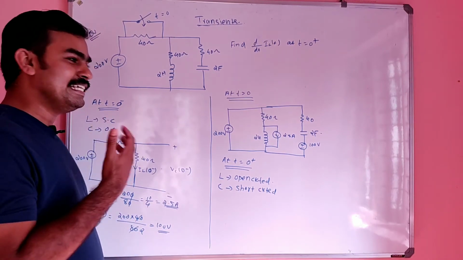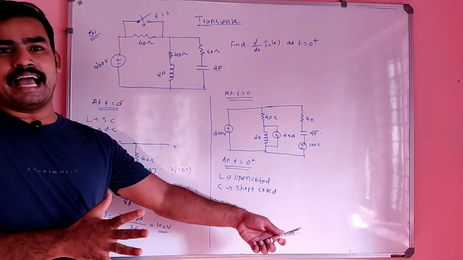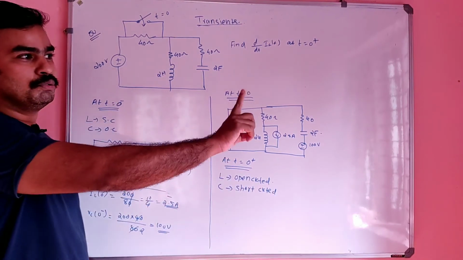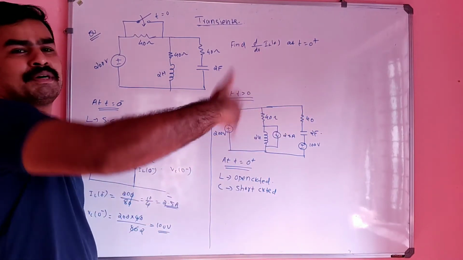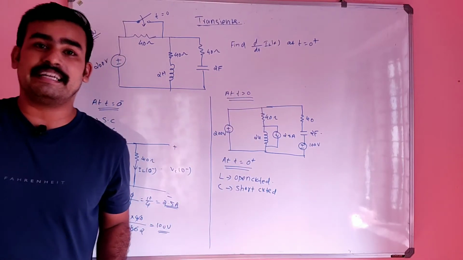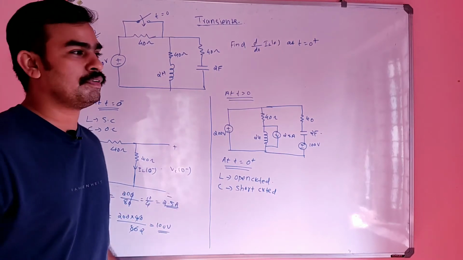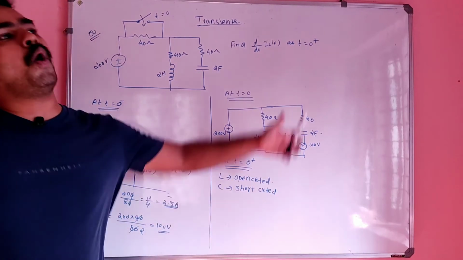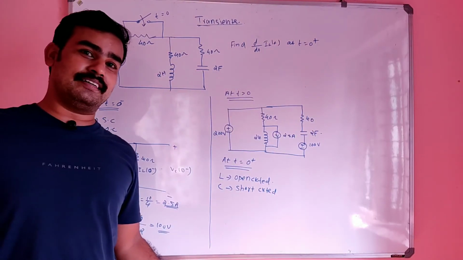At t is equal to 0, maximum inrush will happen, so the maximum rate of change will happen and the inductor can't afford it. Inductance is the property of opposing the rate of change. Maximum opposition means open circuit. That is the nature of the inductor.